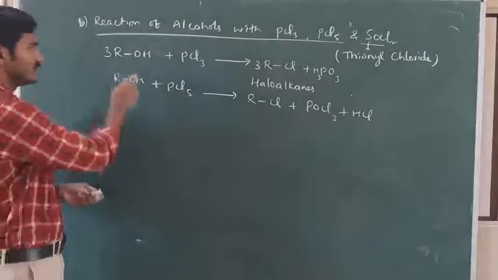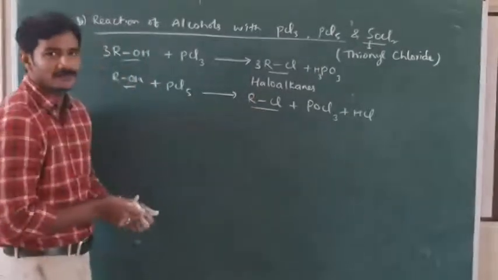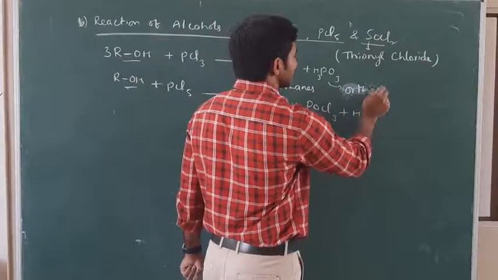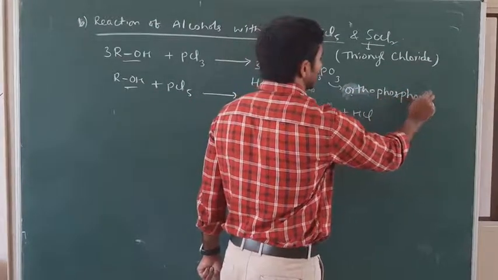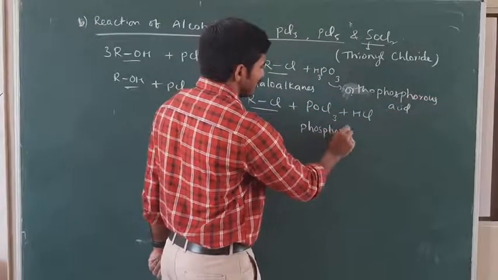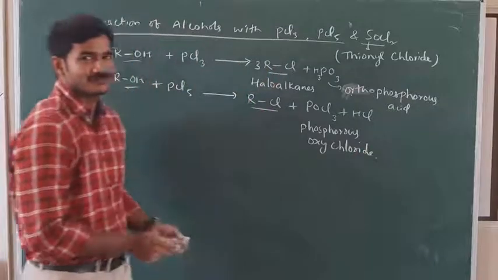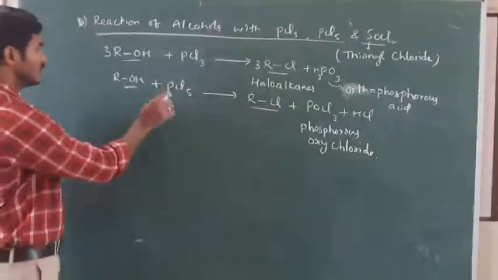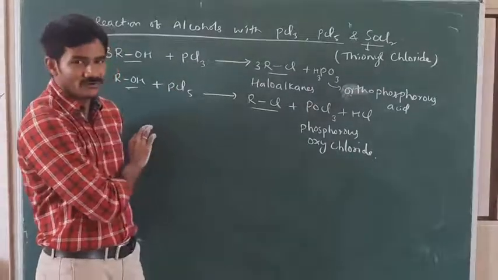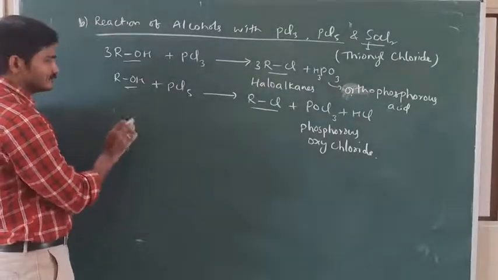You see the difference between these two reactions. Reactant is same, product is same in both the reactions, but the difference is what? Byproducts. Here H3PO3 is formed. This is said to be orthophosphorus acid, and this is phosphorus oxychloride plus hydrochloric acid. Byproducts are different. Okay. Similarly, like PCl3, this is also the same mechanism. This also forms no carbocation, no rearrangements. It also proceeds through SN2 mechanism.